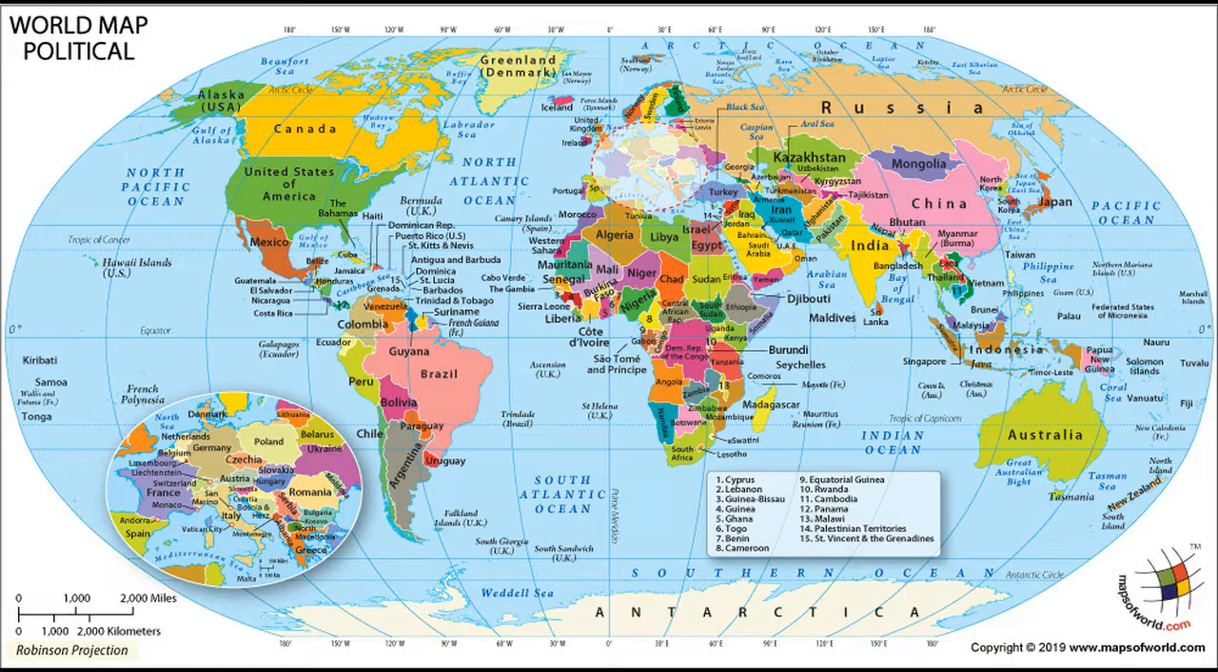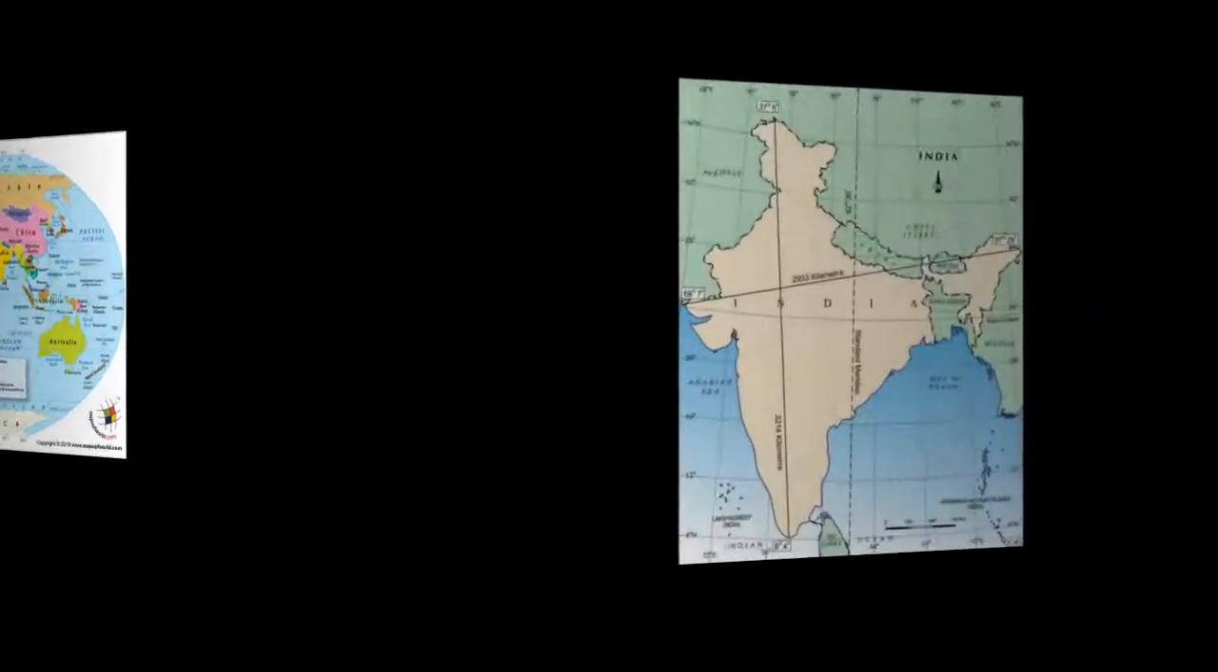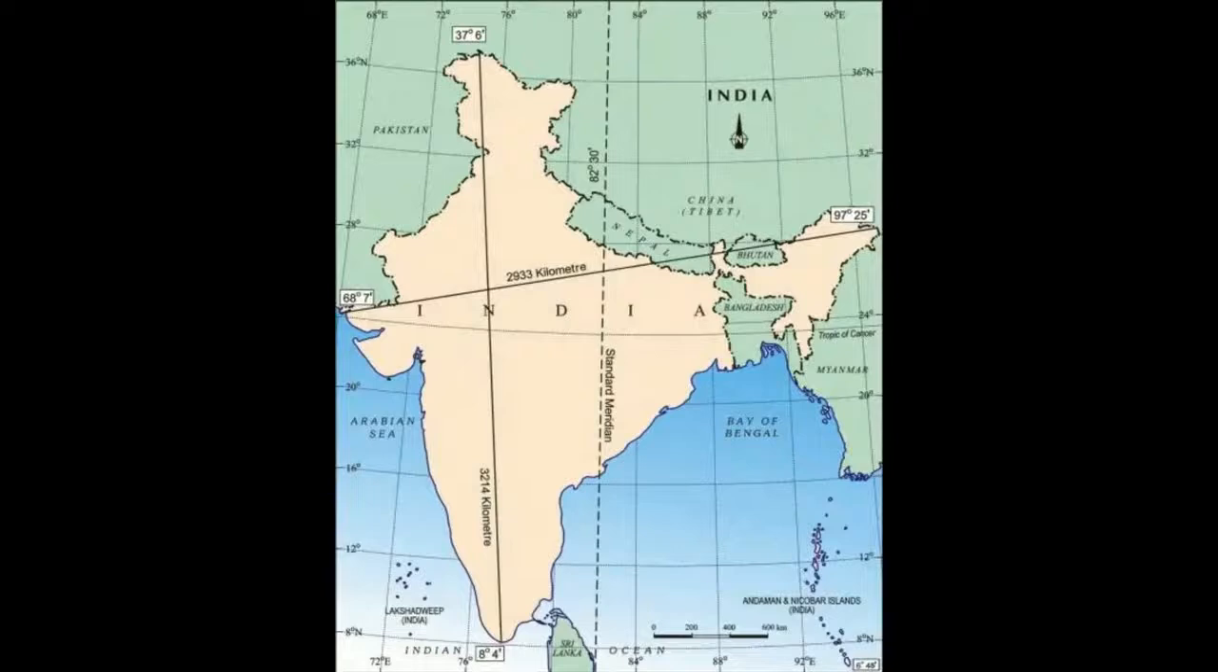In this map you can see 7 continents of the world, which are North America, South America, Europe, Africa, Asia, Australia and Antarctica. Now let us see the location and extent of India. India is located in the southern part of the continent of Asia. It is located entirely in the northern and the eastern hemisphere.